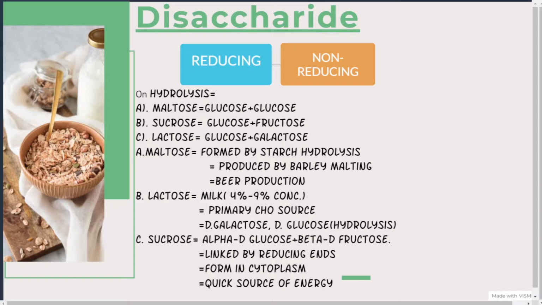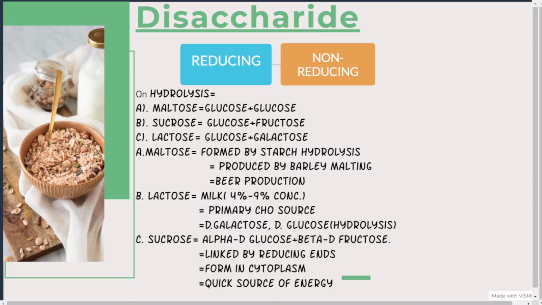Oligosaccharides have 2 to 20 monosaccharide units. How many monosaccharide units do oligosaccharides have? 2 to 20. Simple as that. And oligosaccharides have glycosidic bonds. These oligosaccharides can be divided into different types like disaccharide, trisaccharide, tetrasaccharide, and pentasaccharide.